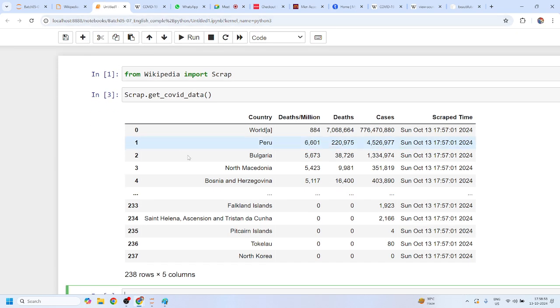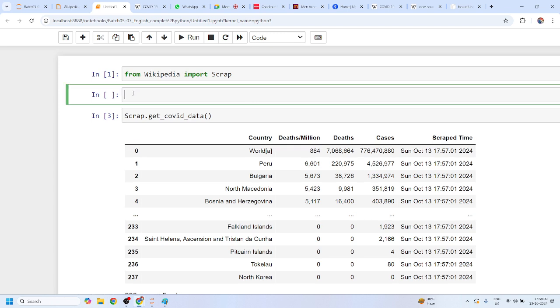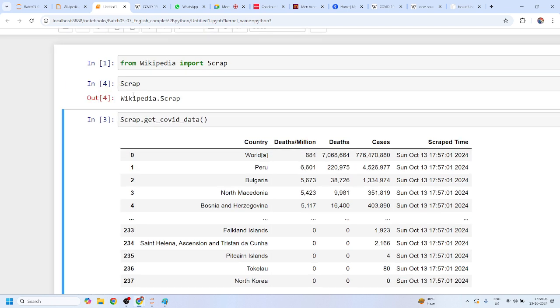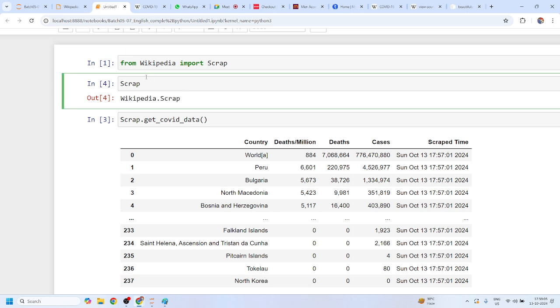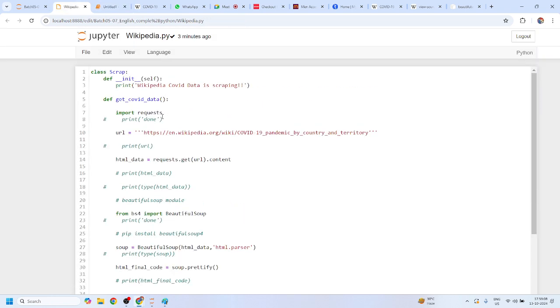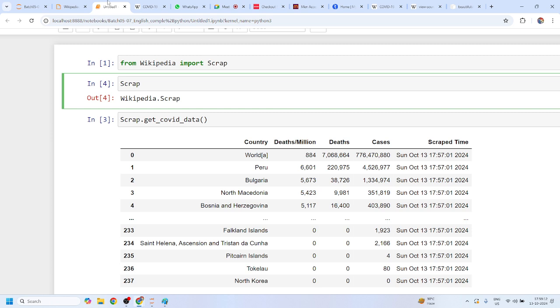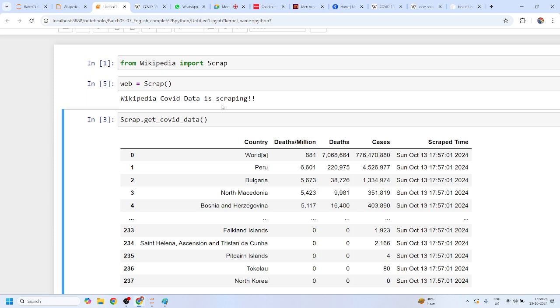Sir, is it mandatory to write the init function? No, it's not mandatory. But the problem is if you just simply scrap this, it will try to give you this data, wikipedia.scrap, right? If you don't want to run this, there is no such requirement. I can just simply ignore this, right? So this is the use of this. So let me say web is equal to scrap, and it will say Wikipedia COVID data is scrapping, right?